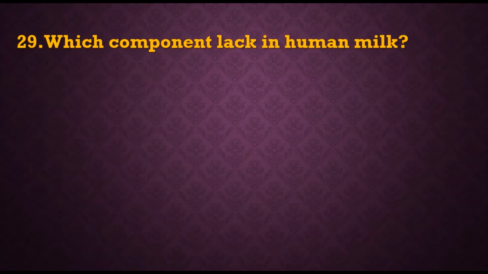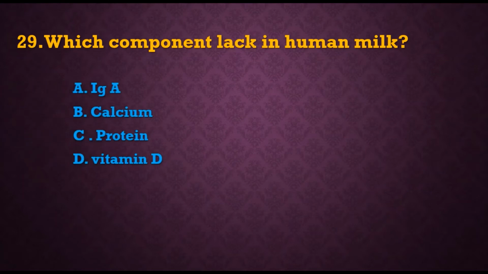Okay. Next, 29. Which component is lacking in human milk? Options are A. IgA, that is immunoglobulin A, B. Calcium, C. Protein, D. Vitamin D. Obviously the answer will be vitamin D, which is absent in human milk.